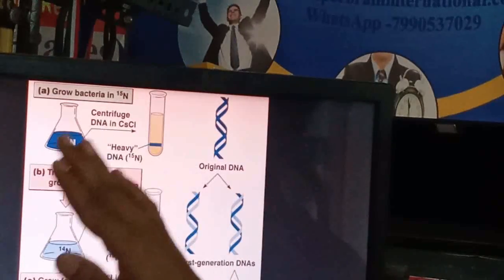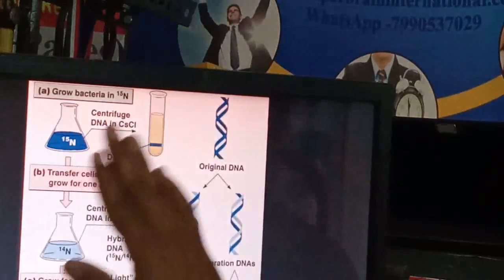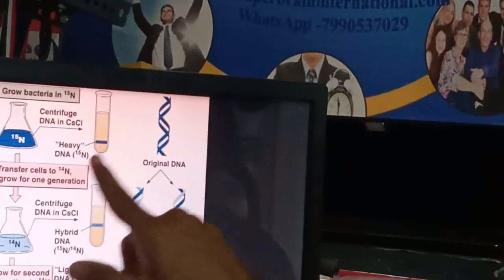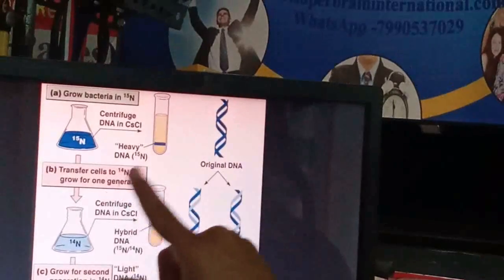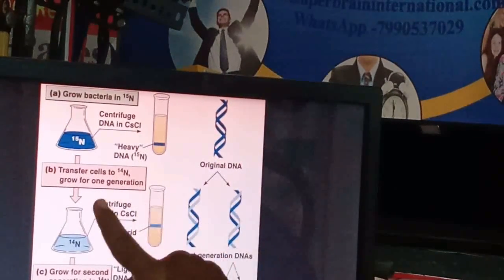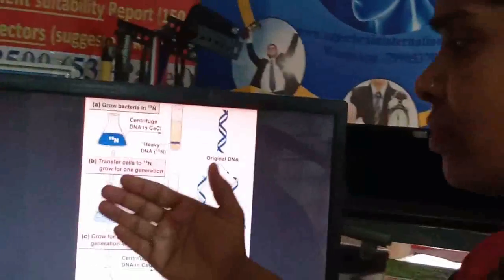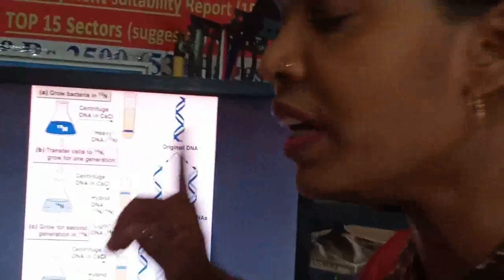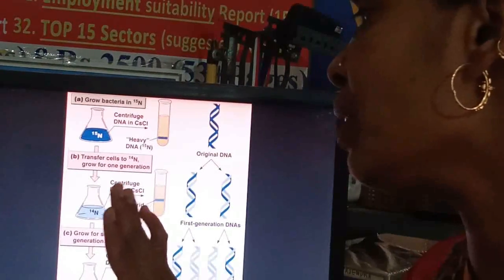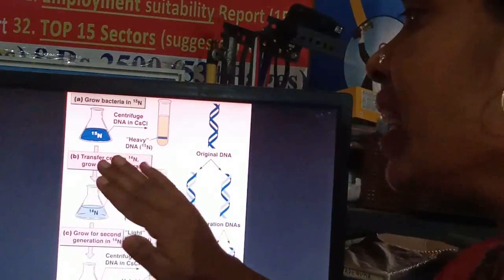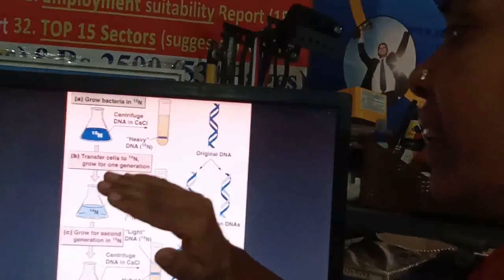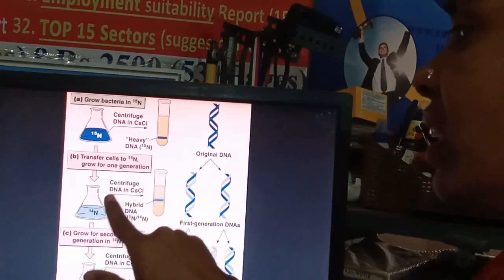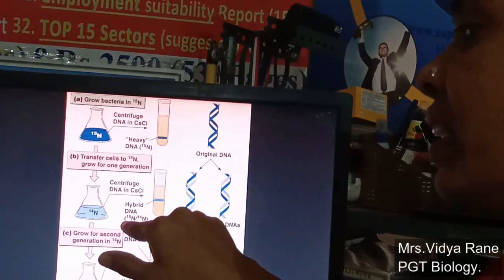Now they transferred this heavy DNA to a medium which contains normal N14 as the source of nitrogen in ammonium chloride. From that, they collected a sample after 20 minutes. To complete one generation, 20 minutes is required. After 20 minutes, they collected the first sample, did the same step as earlier, centrifuged that material in caesium chloride and separated the DNA.